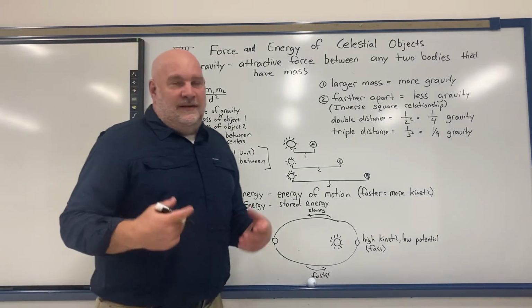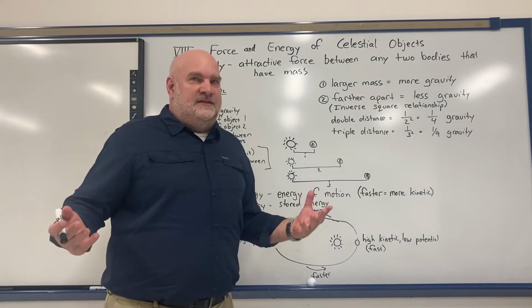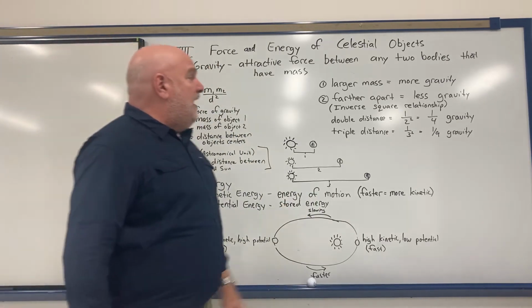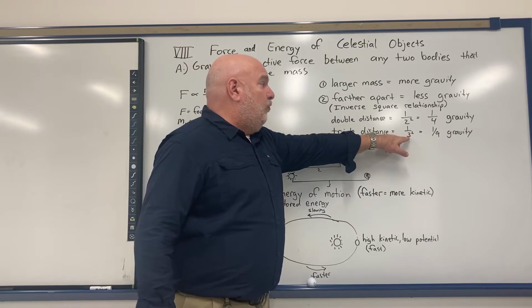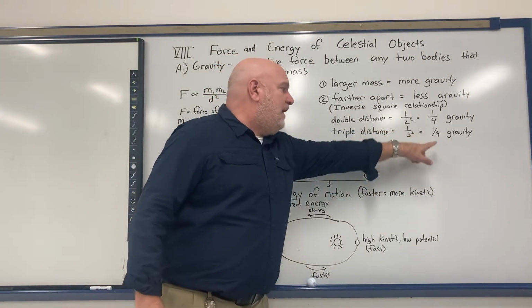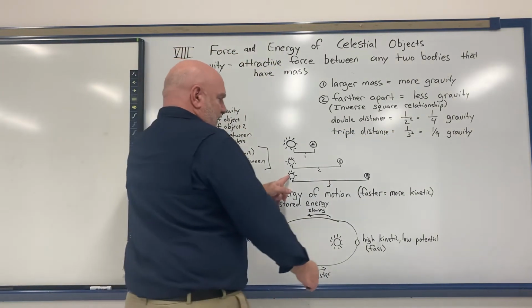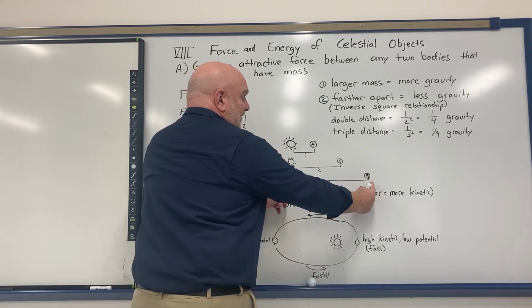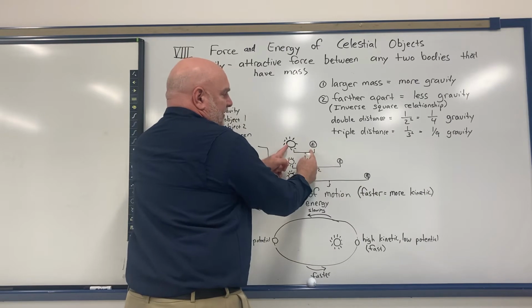Again, a lot of times you might think that if I tripled the distance, it'd be 1/3 the gravity. But again, it's d squared, so it's not 1/3 the gravity, it's 1/3 squared, which is 1/9. So between here and here, the Earth would have 1/9 as much gravity between them as it does right there.